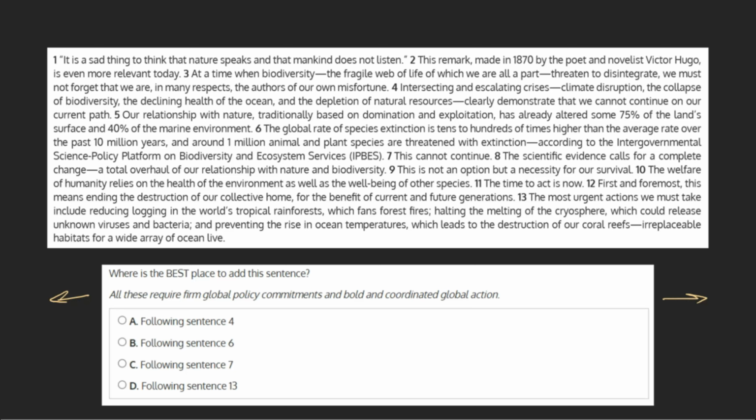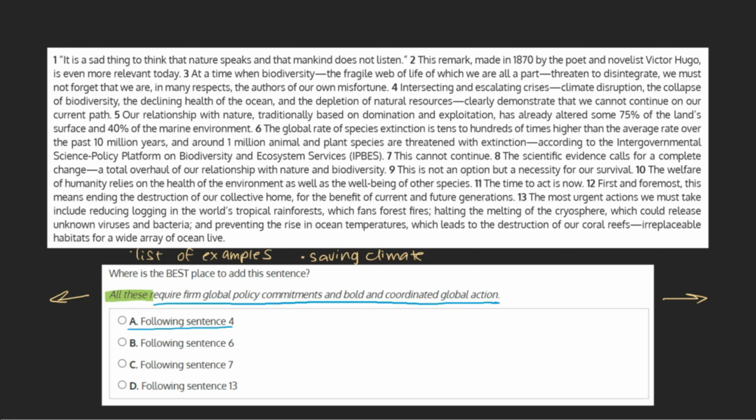We can see that our sentence discusses things that will need global policy commitments and global action. The fact that our sentence starts with "all these" is a hint that the previous sentence might include a list of examples of some of the things that will need global policy commitment. We can also infer that the list will have something to do with saving the climate or planet, as that's what would most likely need firm global policy commitments and coordinated global action. With this in mind, let's try plugging our given sentence into our choices and see how they sound.